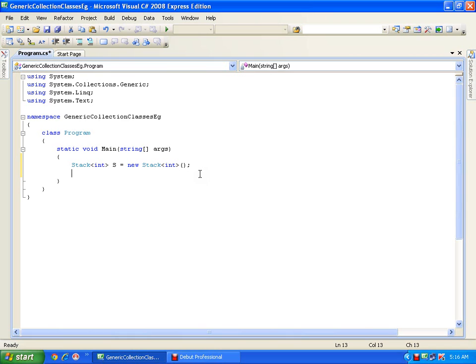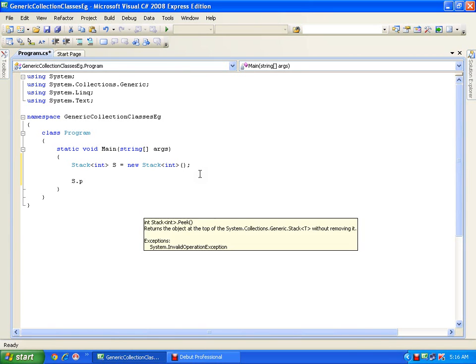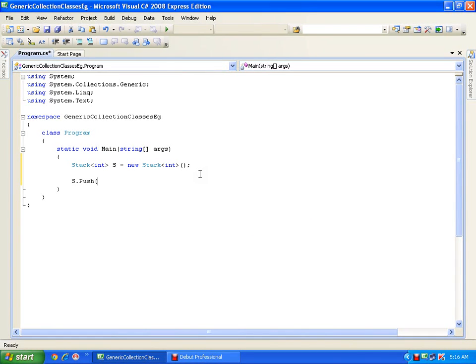Now if I say s.Push, it will ask me only for an integer, that is, I can push only integers. Now if I try to push a string, it will throw a compile time error, which will stop me from getting a runtime error.